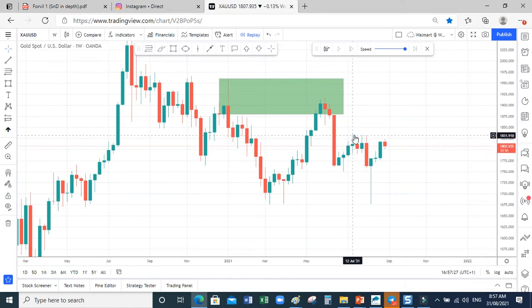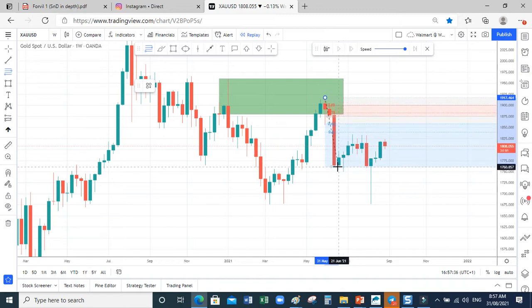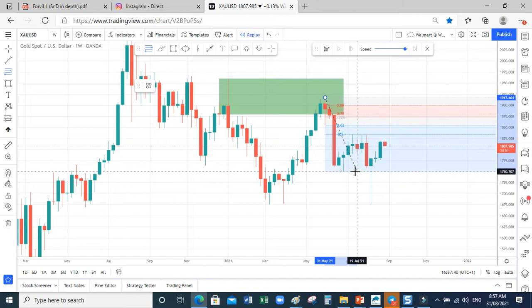Price must mitigate at least half of it, which is almost about 50%, which is the premium of that liquidity candle.